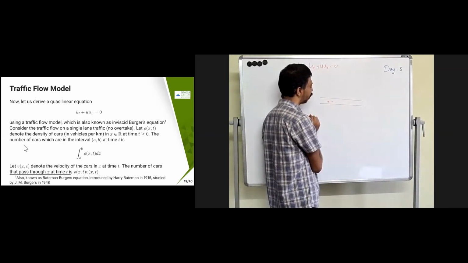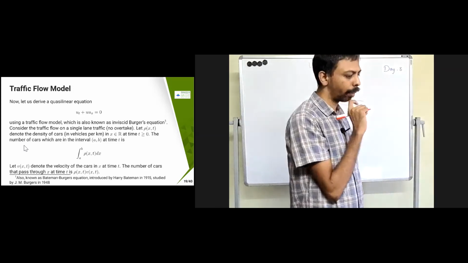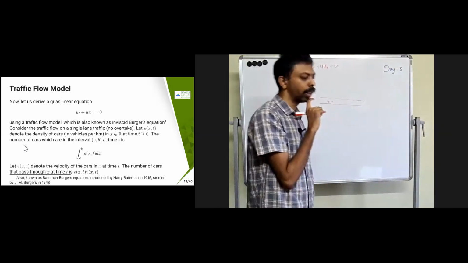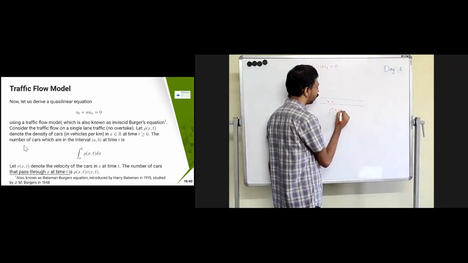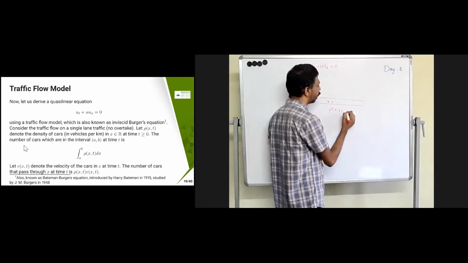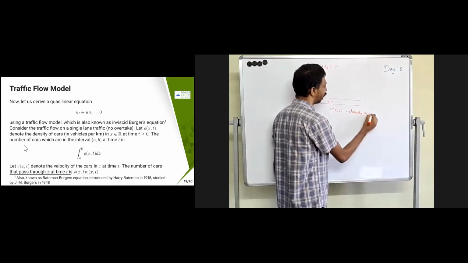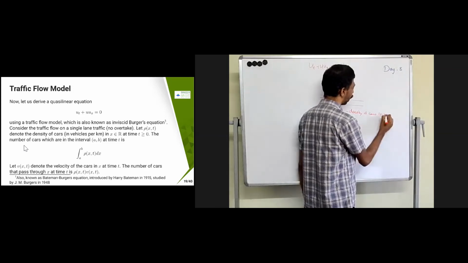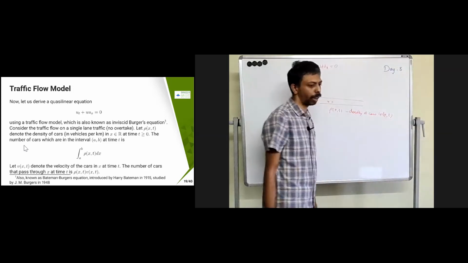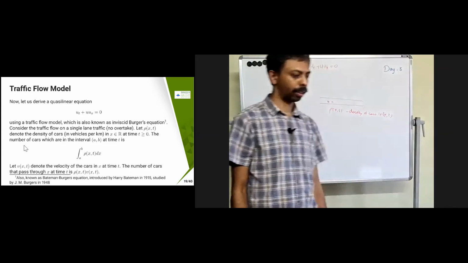Now what we are trying to do is see what the traffic flow model for this is. The traffic flow model is going to give some kind of Burgers' equation, which you will see. Once again, I am going to denote by rho(x,t) the density of cars at position x and time t, where x belongs to R and t is greater than 0.